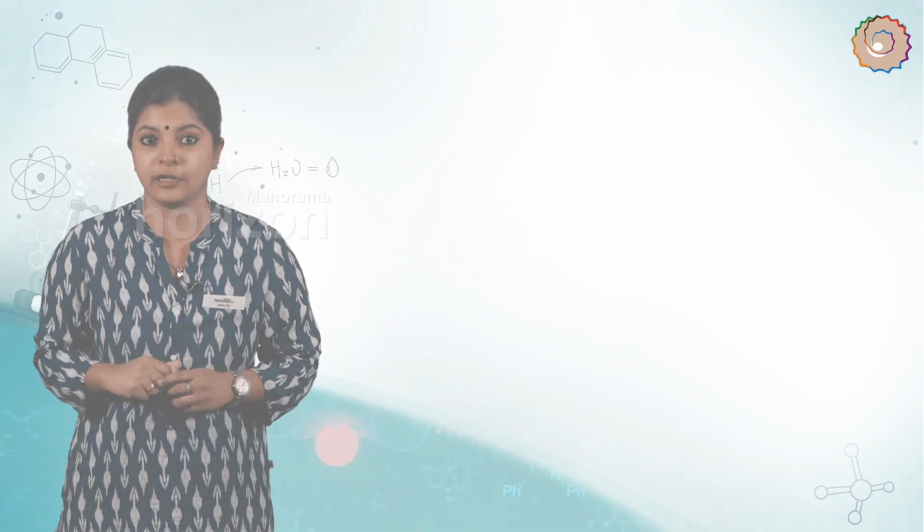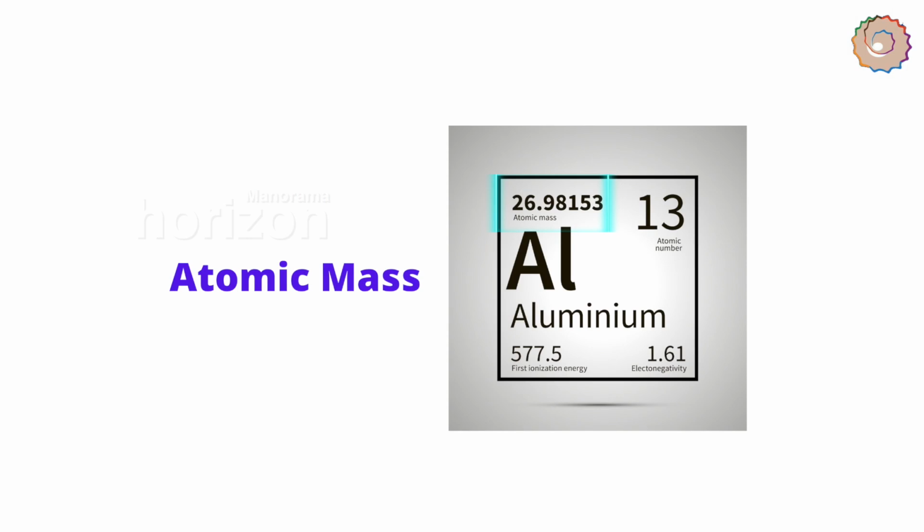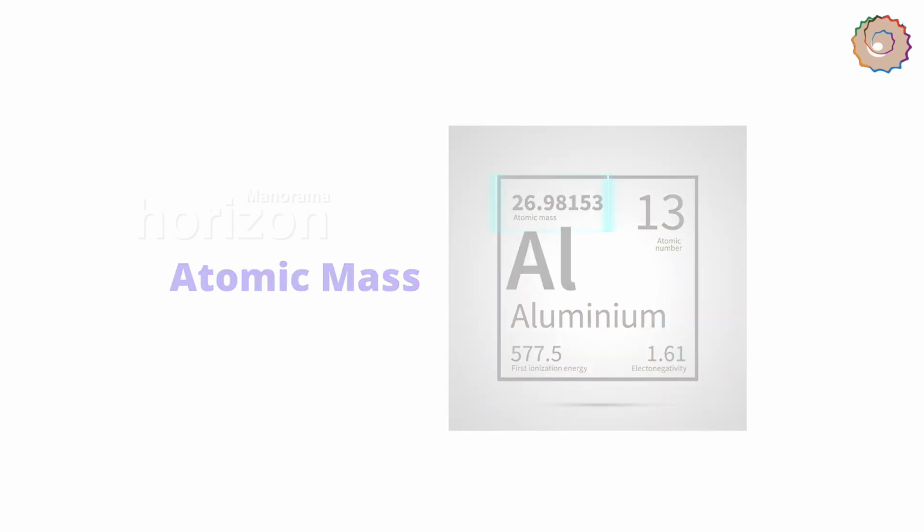For example, hydrogen has the symbol capital H. Aluminium is capital A with a small l and not capital A with a capital L. And there you can see some symbols of some common elements.